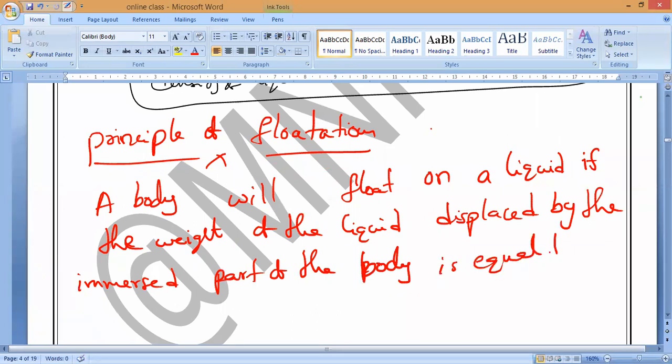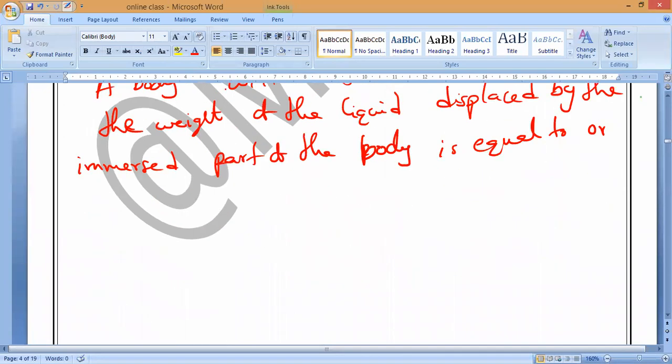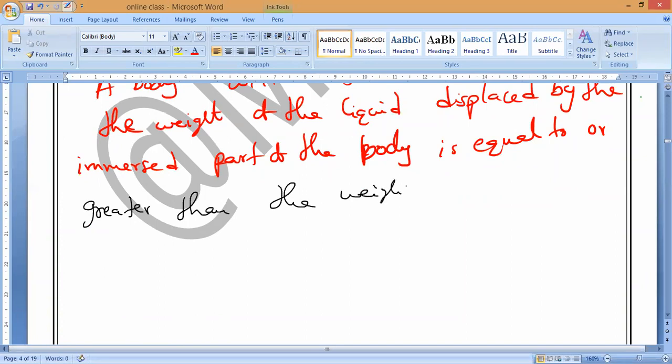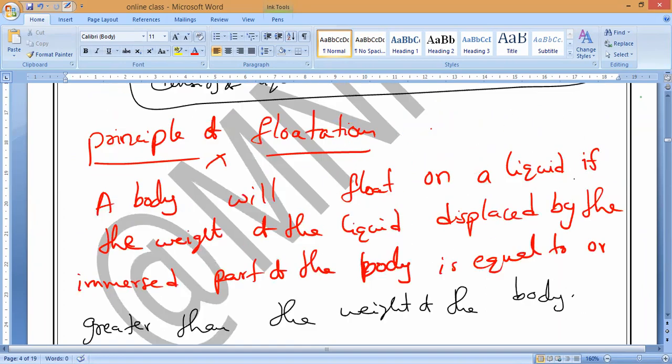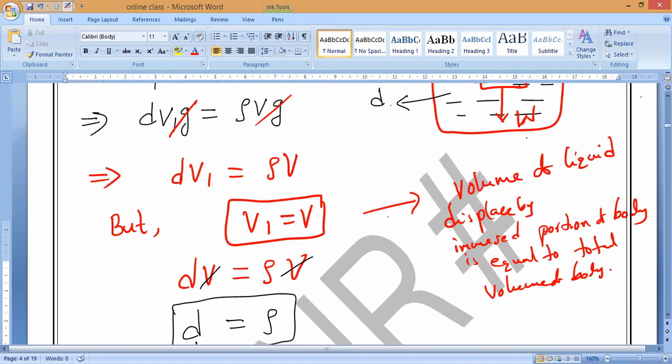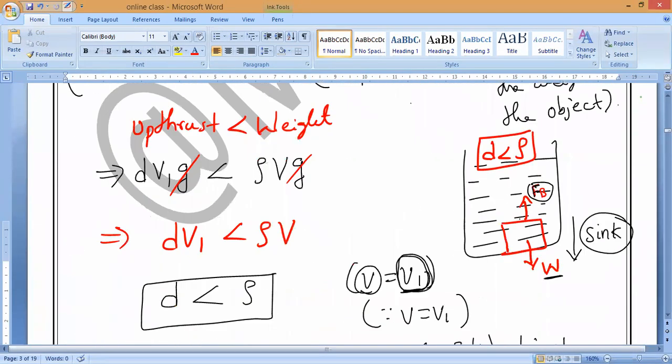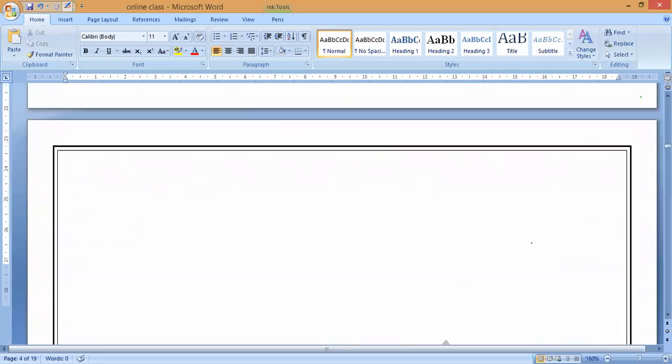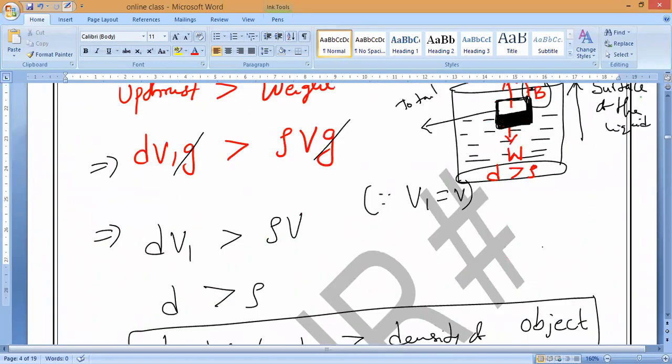equal to, or greater than, the weight of the body. There are two cases, one inside the liquid and another on the surface of the liquid. In both cases it will float. In one case it is equal, which means it will float inside the liquid. When it is greater, it will float on the surface of the liquid. Those are both cases.